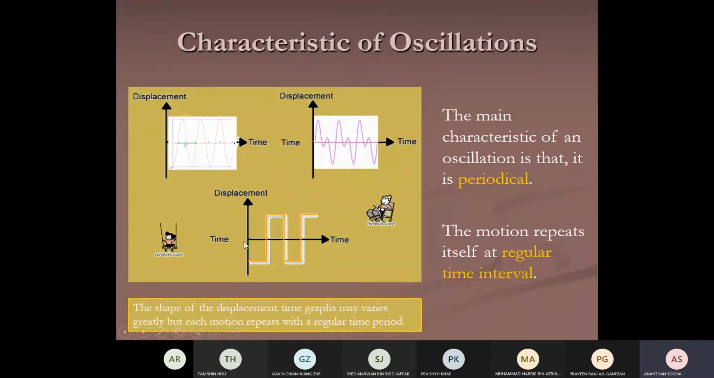We have different patterns, but the pattern we're going to focus on in your syllabus is the sinusoidal. It's going to be either a cos graph or a sine graph, the displacement versus time. That's our syllabus.